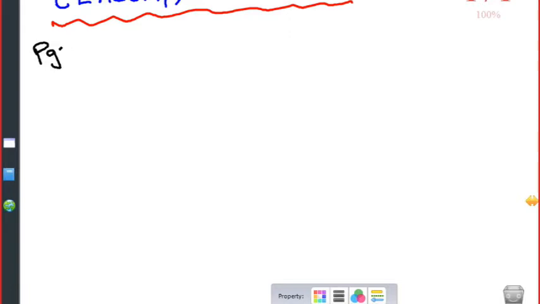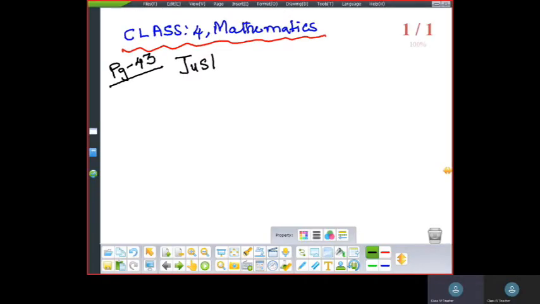Page number 43, estimate problem. As I told you in our previous session, estimate means what? Approximate value. Yes, you have to round off the numbers to the nearest tens or hundreds or thousands, and then find the solution for that.